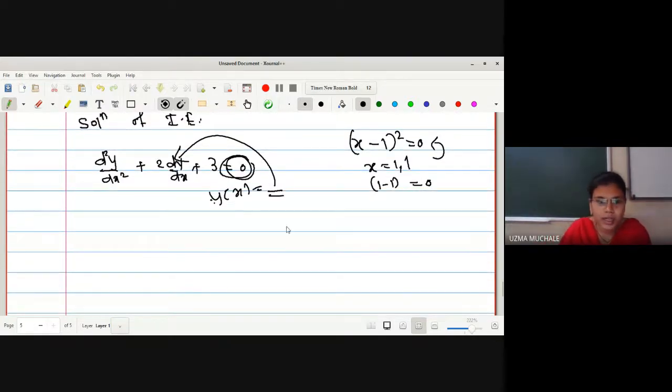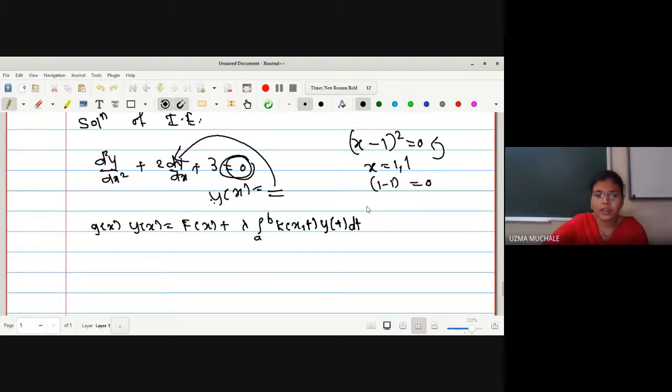Okay, so for that let me consider the integral equation. General form we will consider g of x y of x is equals to capital F of x plus lambda integration a to b a of xt y of t dt. Okay, so this is what a general form of integral equation.